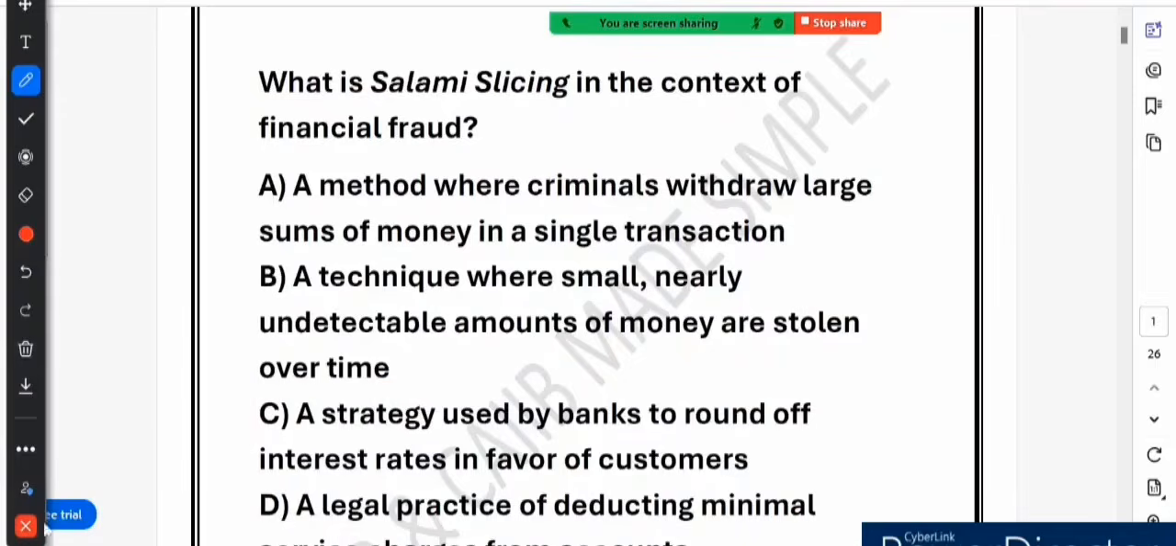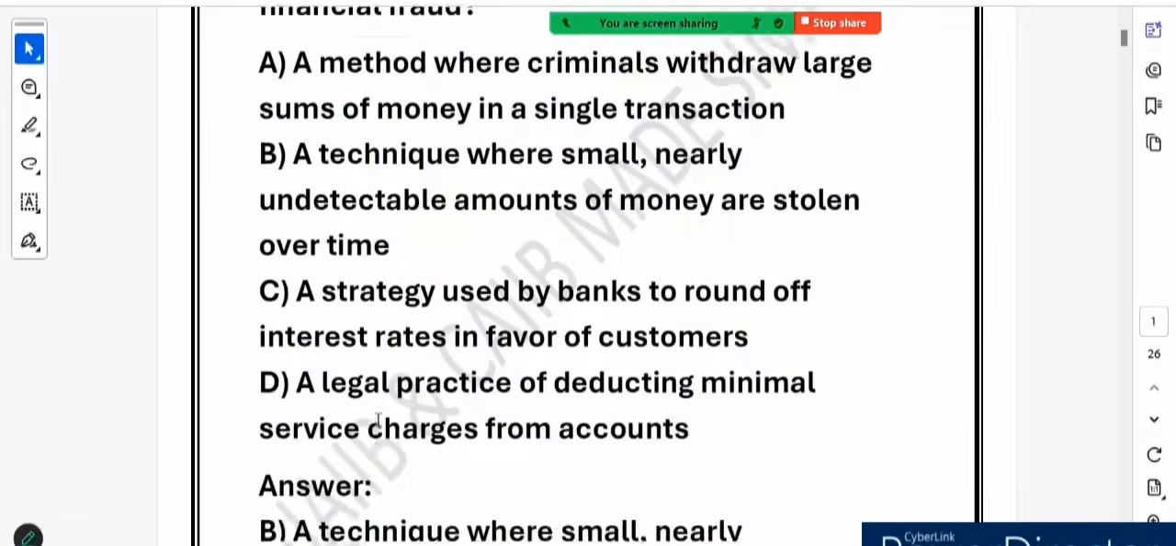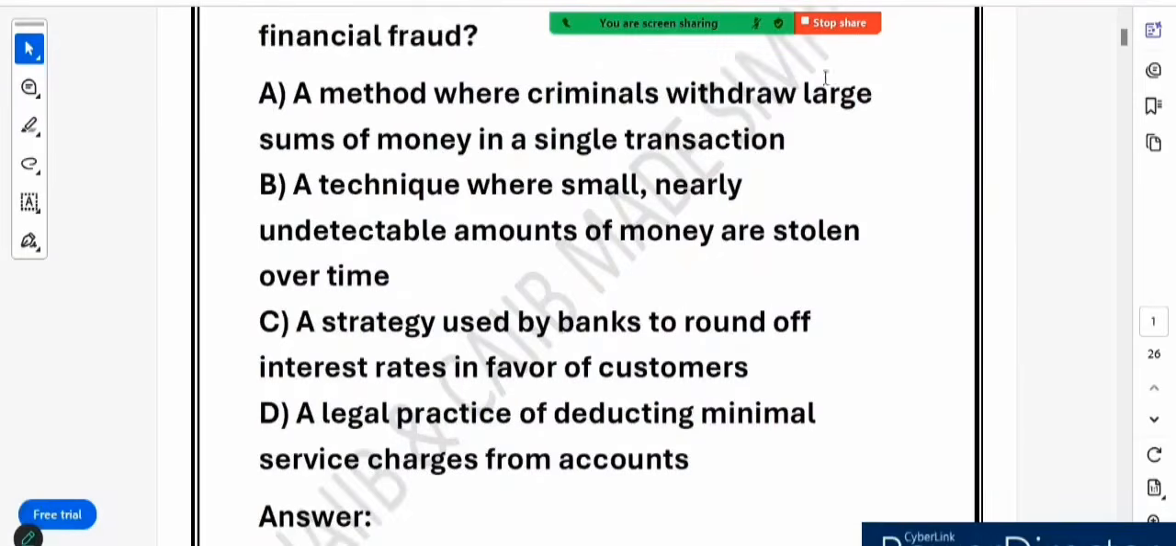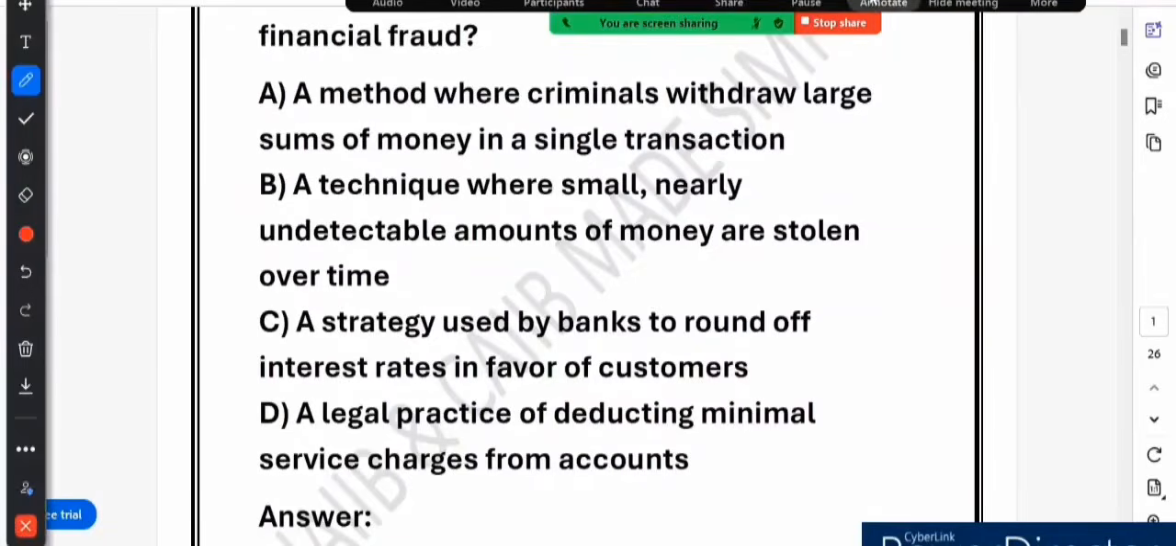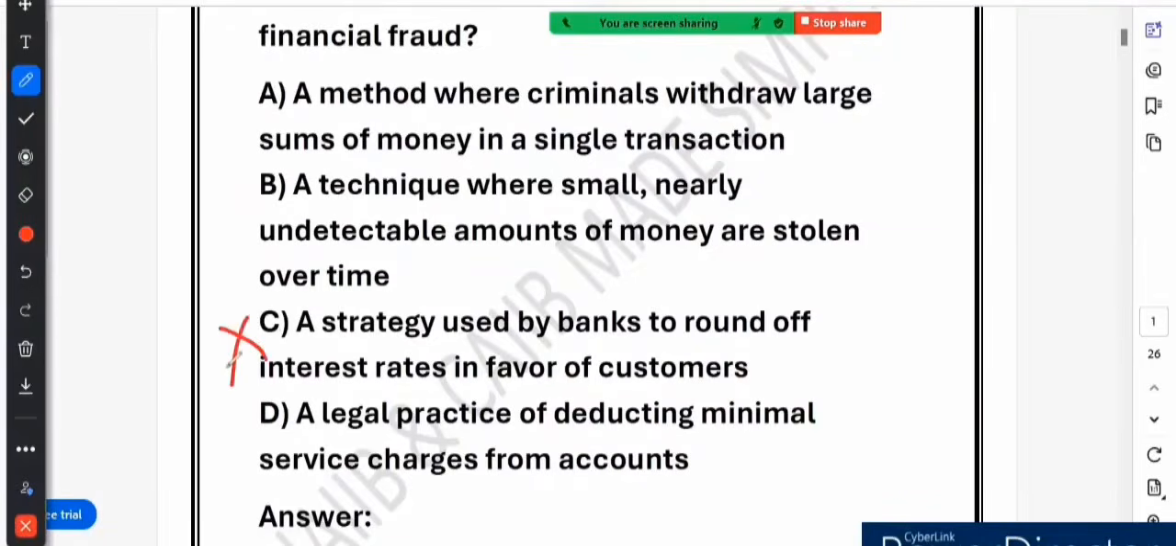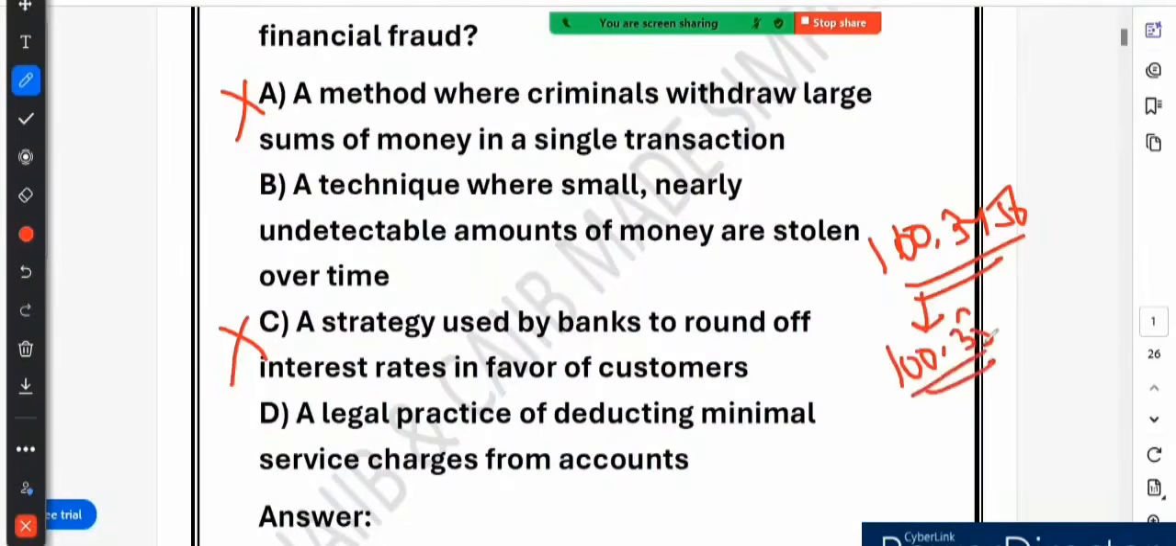Option C says a strategy used by banks to round off interest rate in favor of the customer. What do you think? See, this is incorrect. Banks do round off interest but not in a fraudulent way. Imagine you are supposed to get an interest of 100.3456. A bank might round it off to 100.35 for convenience, but this is a legal practice, not a fraud.